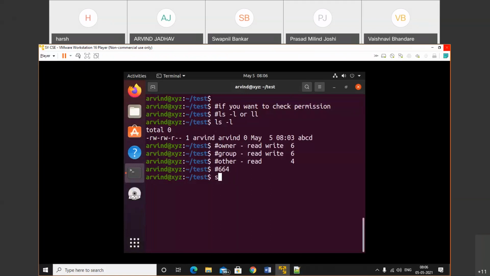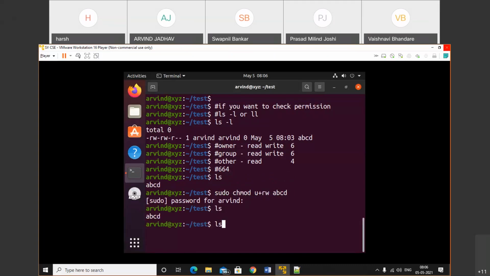Okay, so here we'll set the permission: sudo chmod u plus read write and the path of that file. Directly we can give the name, whether the file name is abcd.txt. Let's check out only abcd. Sudo chmod u plus read write and the name of the file is abcd. Let's check out. Set the path for that one time.